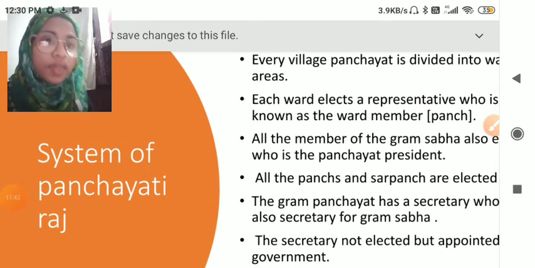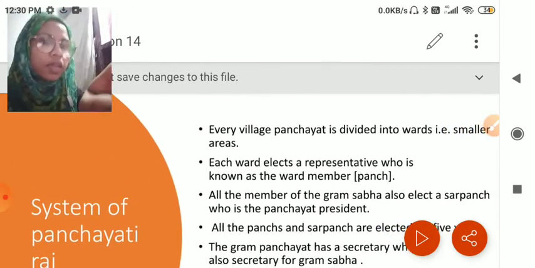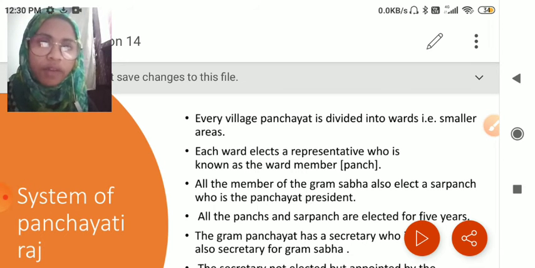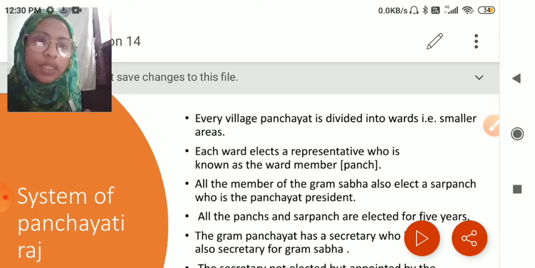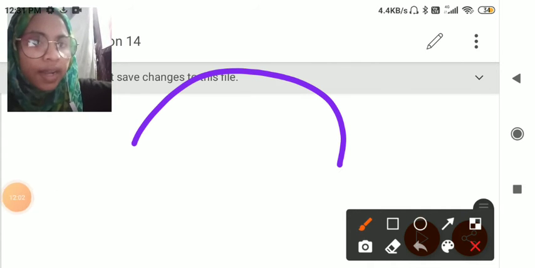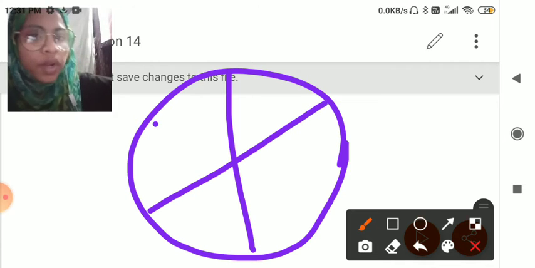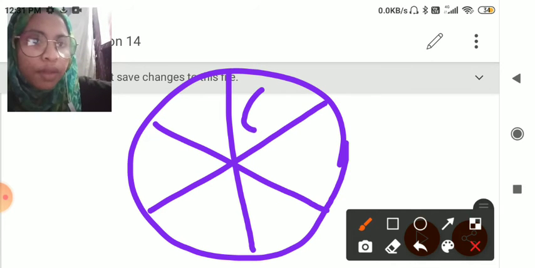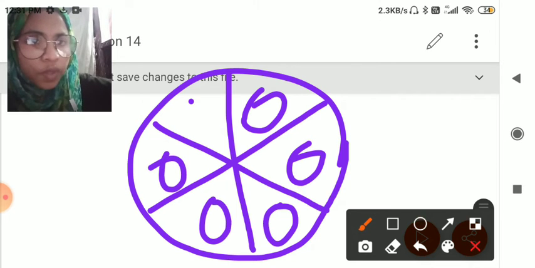So every village is divided into wards, smaller areas. As our country is divided into states and different districts, likewise a village is divided into different areas, and those areas are called wards. Let me tell you. For example, it is a village, okay, and it is subdivided into different parts. Now these small sections are called wards.